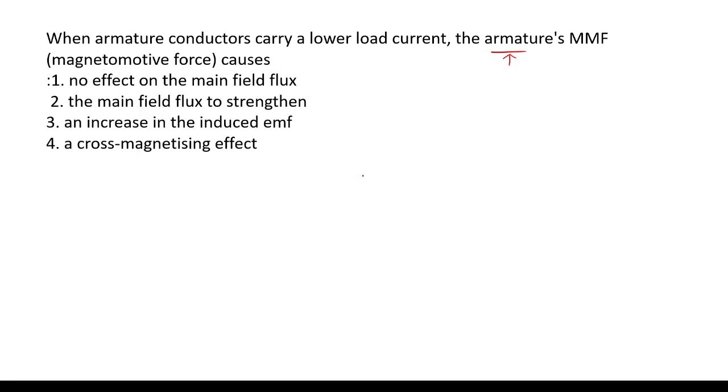We have the armature flux and we have the field flux. The effect of armature flux on the field flux is nothing but armature reaction. Am I correct? So due to this, there is a cross magnetization effect. So the answer is option A, cross magnetizing effect.